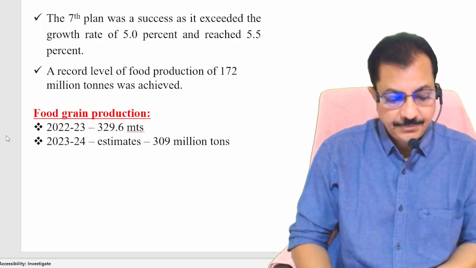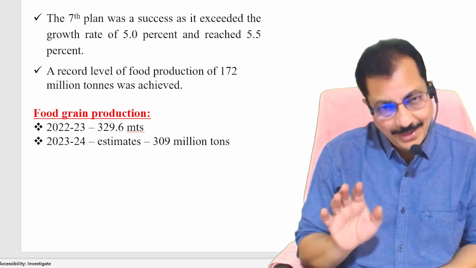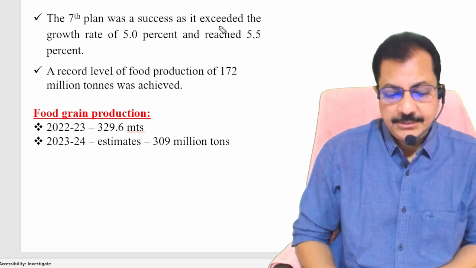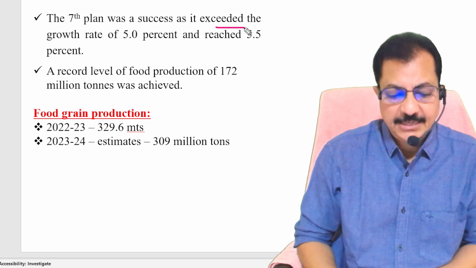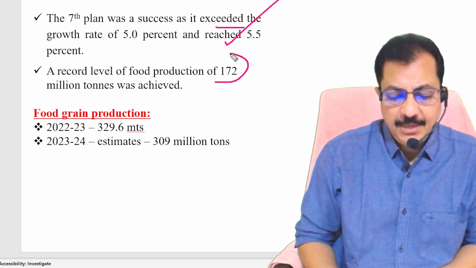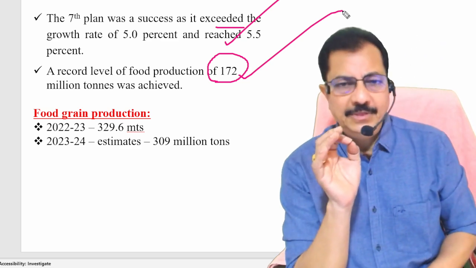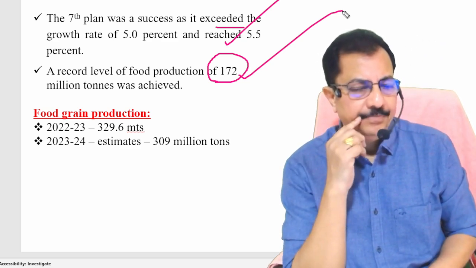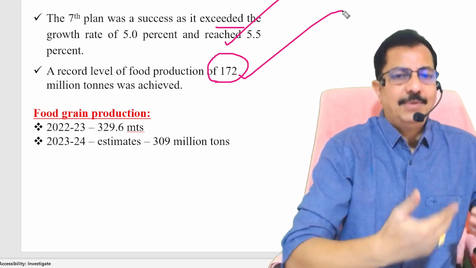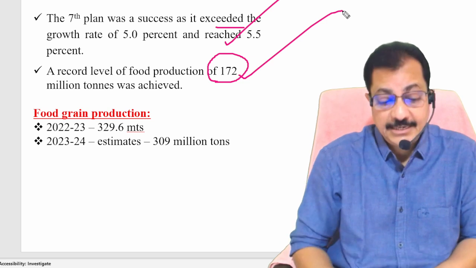Look at this. So when it comes to the seventh plan, I am giving you some current information also. The seventh plan was a success as it exceeded the growth rate and reached 5.5%. At that time, a record level of food grain production occurred. I am talking about the seventh plan. The most beautiful thing with respect to India is that we are increasing our agricultural productivity every year. Clear? I am giving you the latest figures.